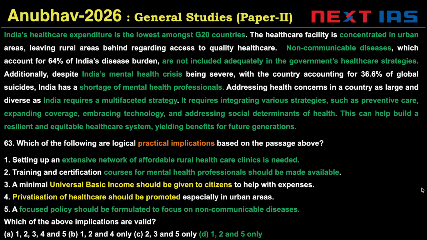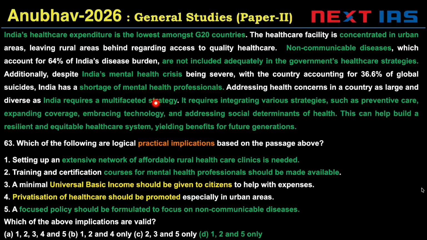Okay. We're talking about India's healthcare expenditure here, and it's lowest in G20 countries. Where it's concentrated in urban areas. NCDs, non-communicable diseases, are not covered well in government policies. India has a mental health crisis. There's a shortage of mental health professionals.